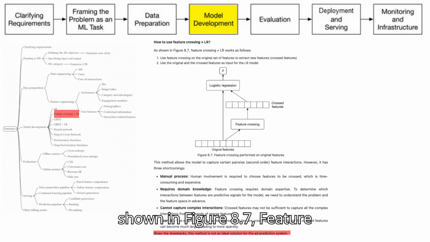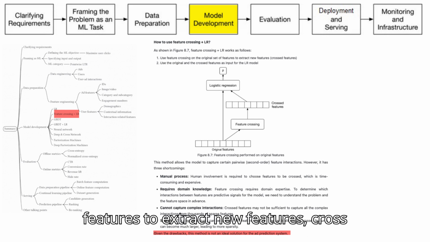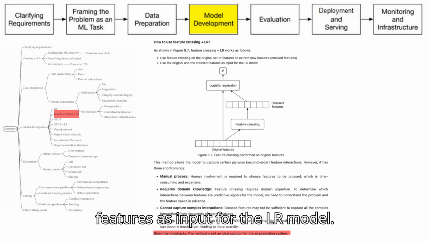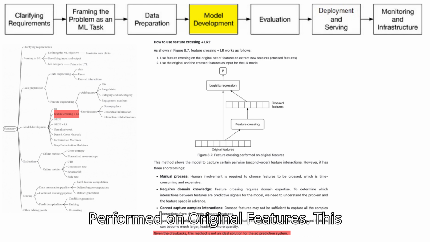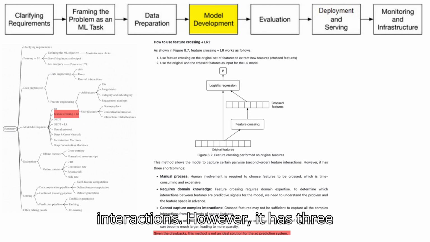As shown in Figure 8.7, feature crossing plus LR works as follows. Use feature crossing on the original set of features to extract new features, cross features. Use the original and the cross features as input for the LR model. This method allows the model to capture certain pairwise, second-order, feature interactions.